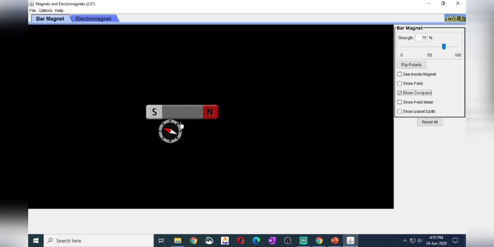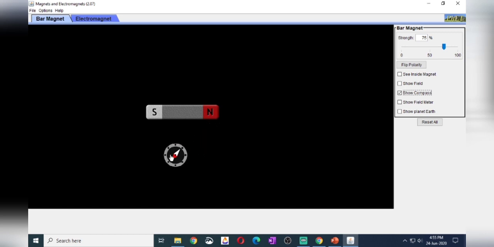Means north part upwards. If I try to bring here, what happens? That will come down. Why? North pole repels north pole. North pole attracts south pole.